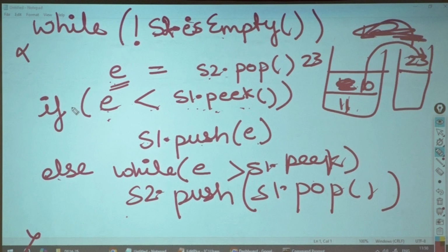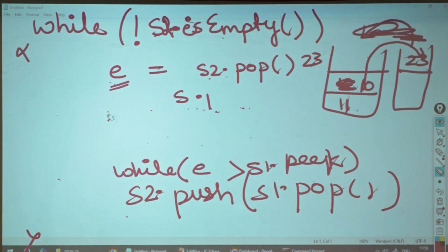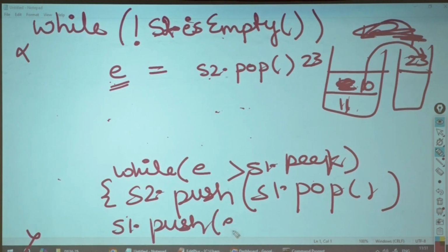So what you can do, instead of this if else thing, because we have to do the same thing, in both else and if we have to push, so we will cancel this out. We will only check with this. While E is greater than S1 dot peak, you keep on pushing, popping. After all your push pop has happened, whatever element is there, we need to push it into S1. Okay. So after this while loop has ended, what we would write over here simply S1 dot push E.